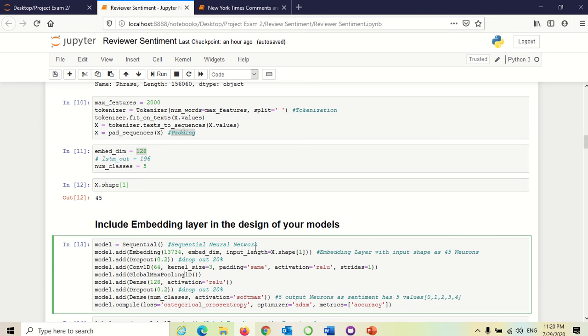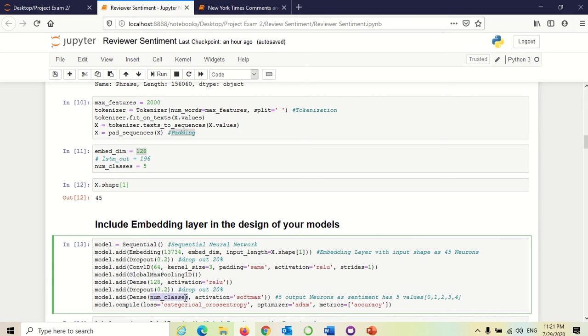Maximum pooling is, for example, taking the value which is the maximum. As it is 1D, there will be two parts, but it takes the one which has the maximum value of those two. For this 1D convolution I have taken ReLU as the activation, and a dropout of 20%.